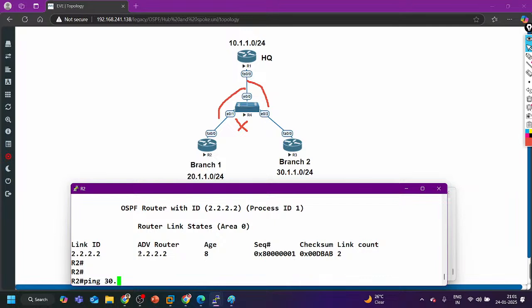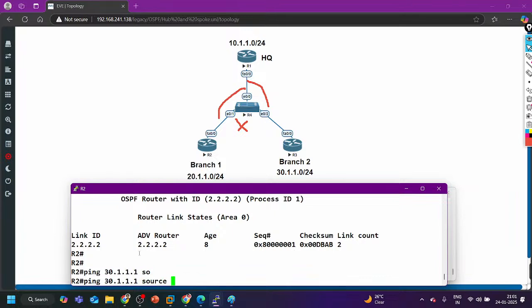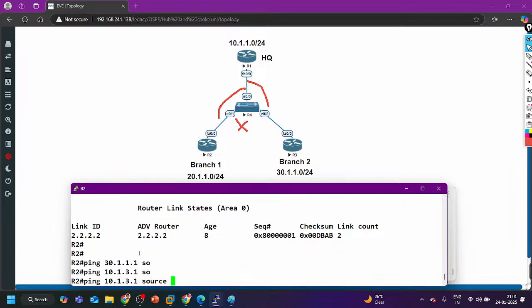Ping 30.1.1.1 and source 20.1.1.1. I think not 30, it's 10.1.3.1 and source 10.1.2.1.